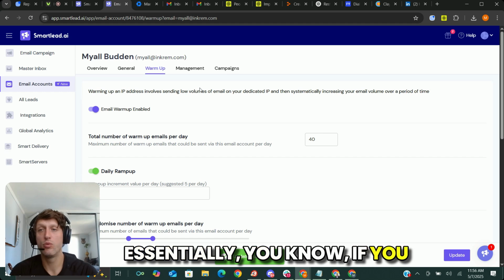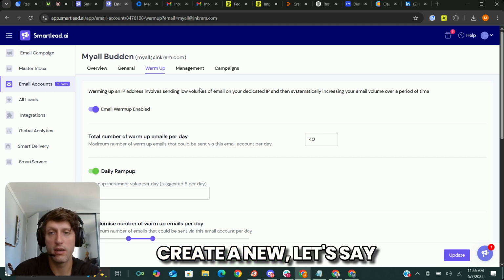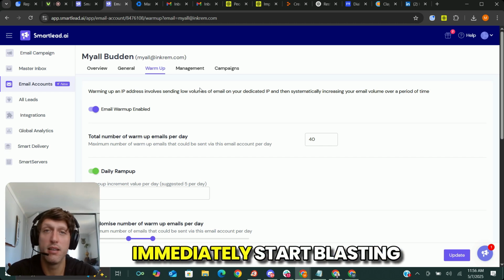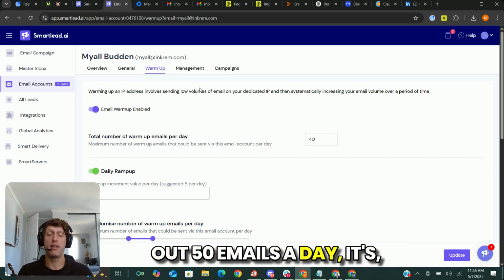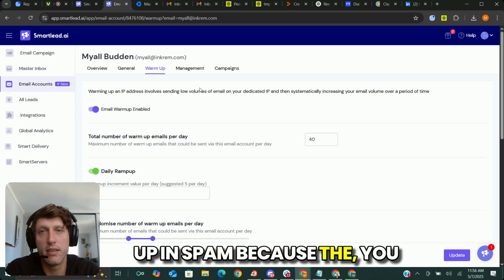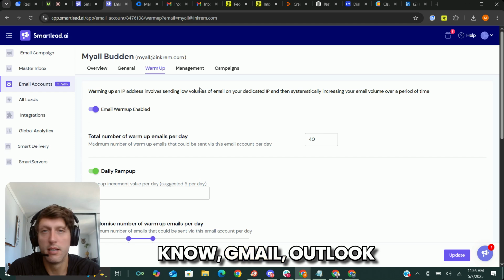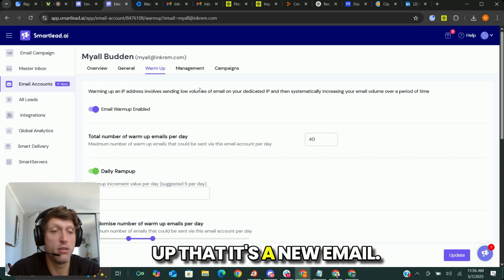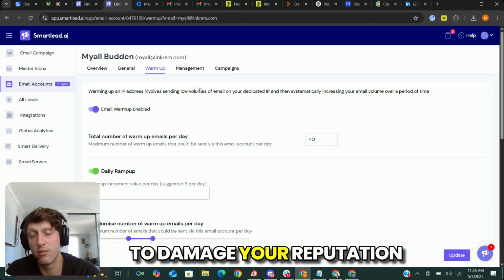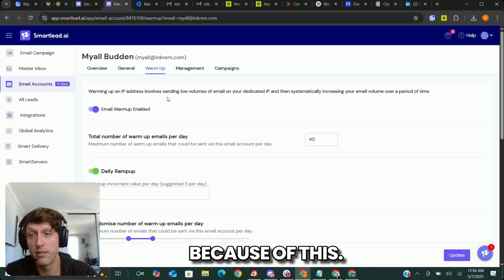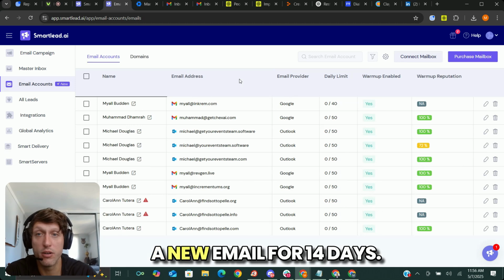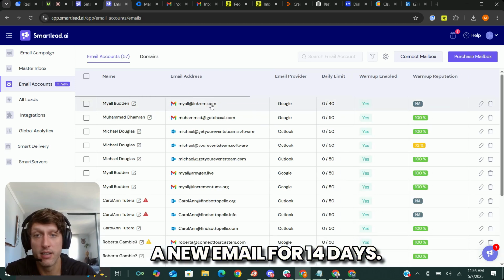Essentially, if you create a new domain and then set up an email on that domain and immediately start blasting out 50 emails a day, they will likely end up in spam because the Gmail and Outlook algorithms are picking up that it's a new email. The quantity is really high, so you're just going to damage your reputation and end up in spam. Because of this, you want to warm up a new email for 14 days.